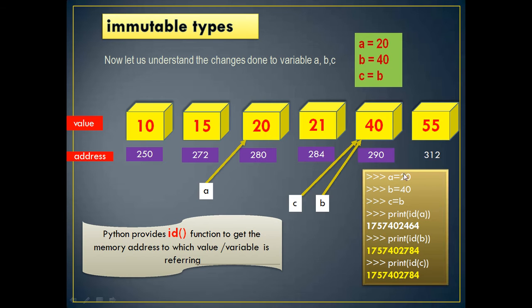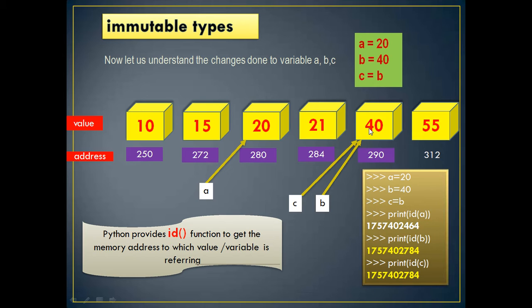So these three statements are written here. Now id of A, see here symbolically I have taken 280, here something like 464. id of B is something like 784. id of C is also 784, because both B and C are pointing to the same value 40.